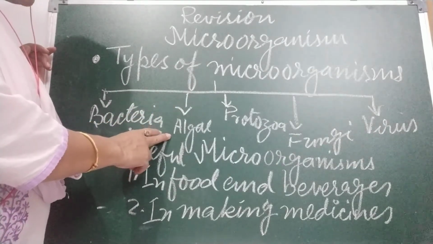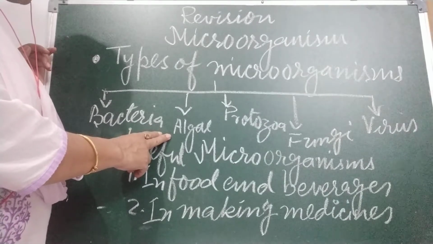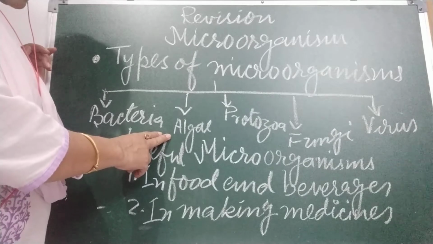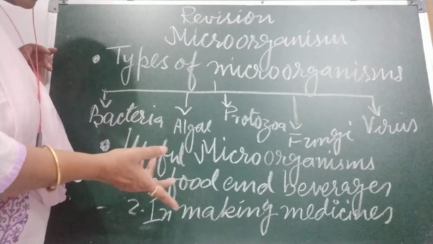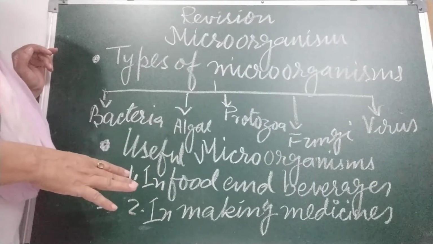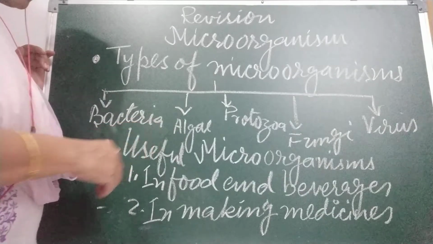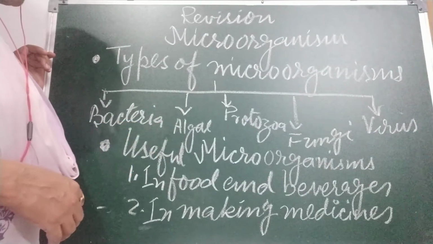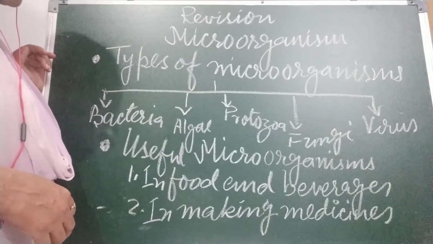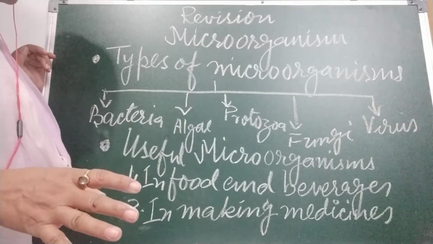Algae are simple plant-like organisms that have cell walls and chlorophyll within the cells. Algae can be unicellular or multicellular. They make their own food by the process of photosynthesis. They are found generally in water, in ponds, lakes and sea water. Some algae are found in snow.